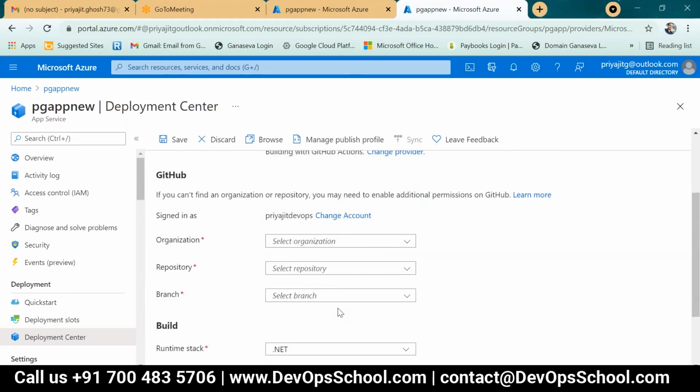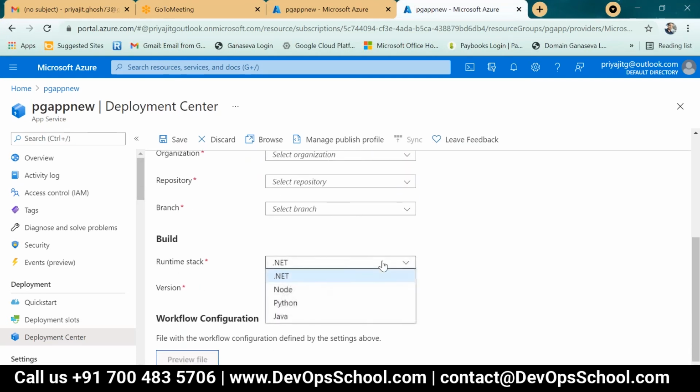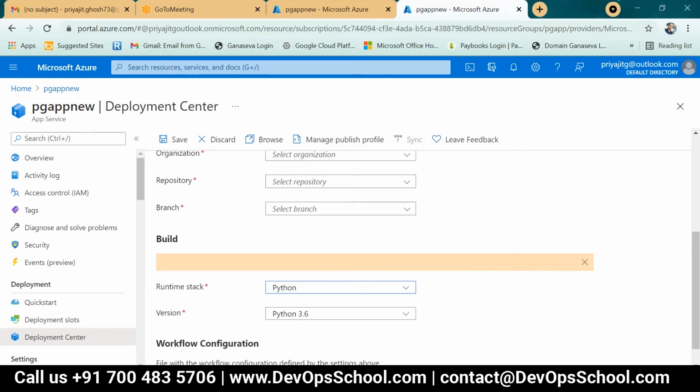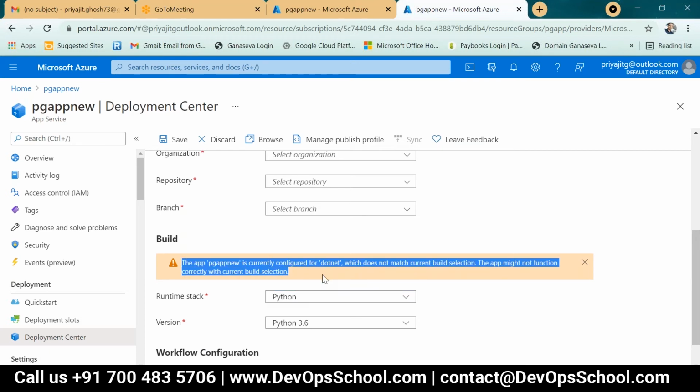Now the simple question: if I'm selecting code and I selected .NET as the runtime, you have to select the build option at the time of app service selection. You select .NET. After that, your organization thinks, no, we'll deploy to Python. You just select Python, but the app service is currently configured with .NET, which does not support the build selection. So you have to select your app service plan along with the backbone. This is important.